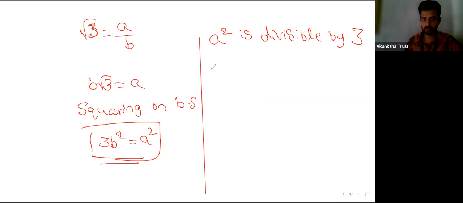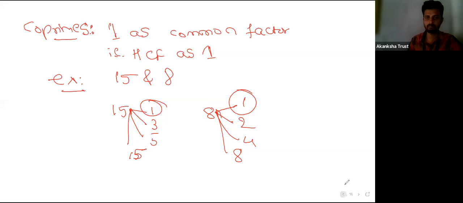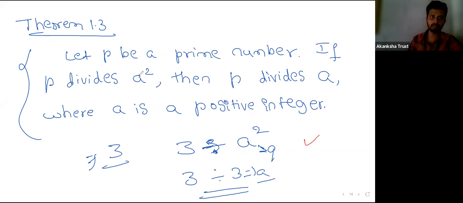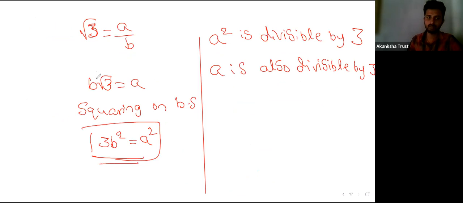That means A is also divisible by 3. That is from the previous theorem which we discussed: let P be a prime number, if P divides A square, then P divides A, where A is a positive integer. So here you can see this is a prime number. So if A square is divisible by 3, then A is also divisible by 3.